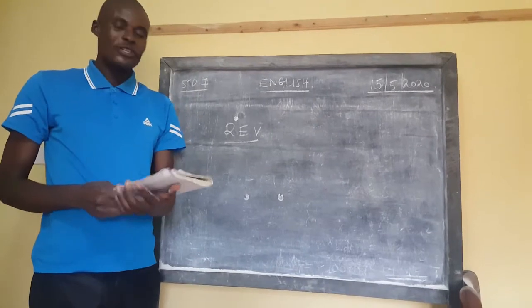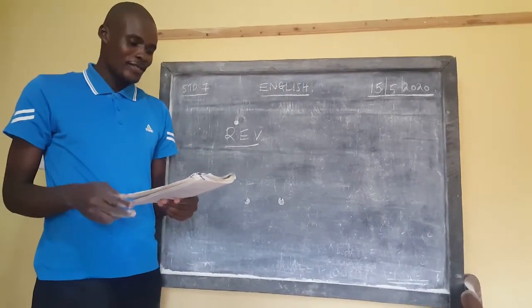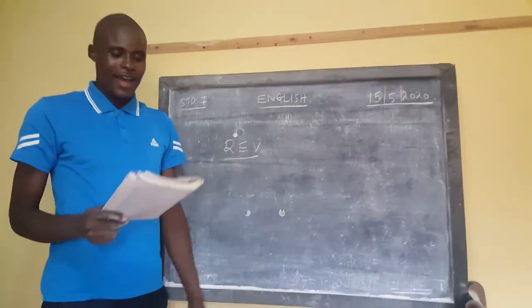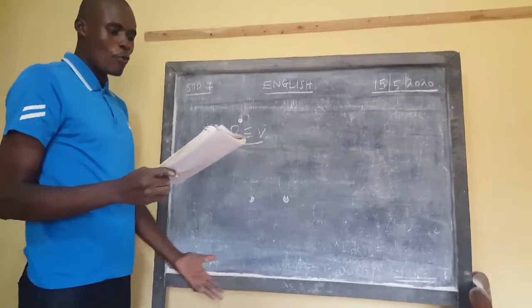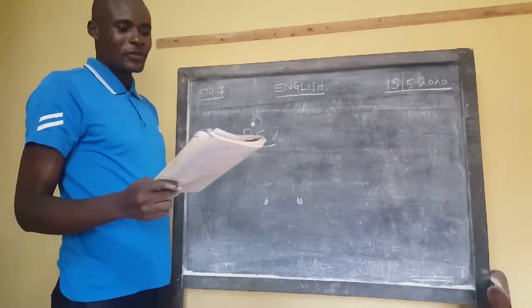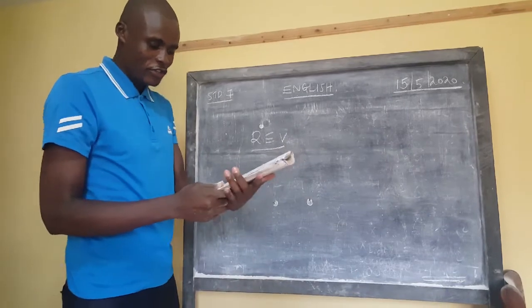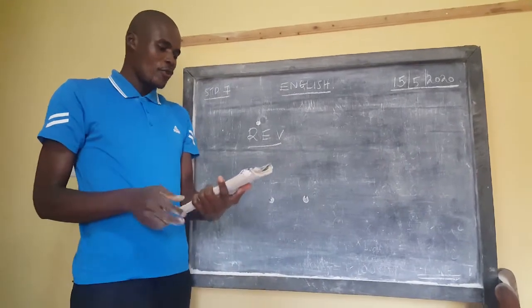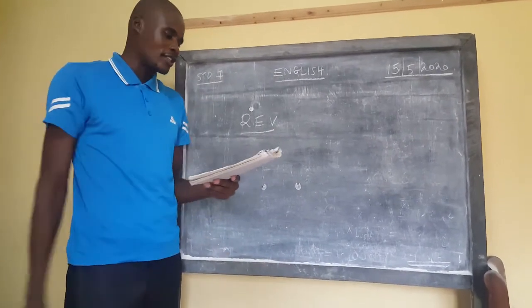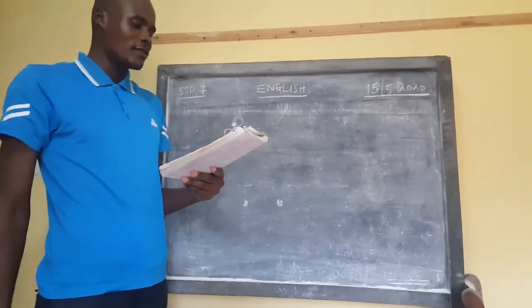And this time around, just to begin with, we are going to revise whatever we did yesterday under the use of what, who, whom, where, and which. So in the English aid, page 143, we can see an exercise that we are going to use as a revision today, as we begin this lesson.